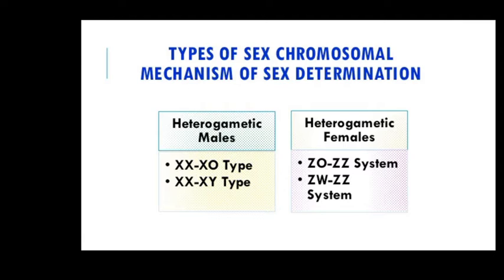Henking called this structure the X body, but was unable to explain its significance. Later, it was found that the X body of Henking was a part of a chromosome, and that is why it was given the name X chromosome. Due to its involvement in the determination of sex, it was designated the sex chromosome, and the rest of the chromosomes were named autosomes. This is just an introduction to sex determination.